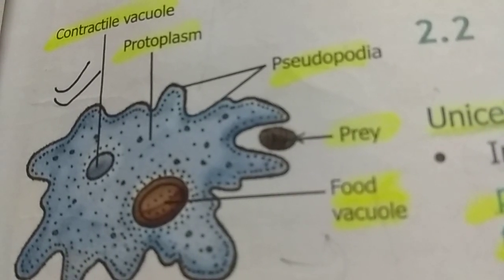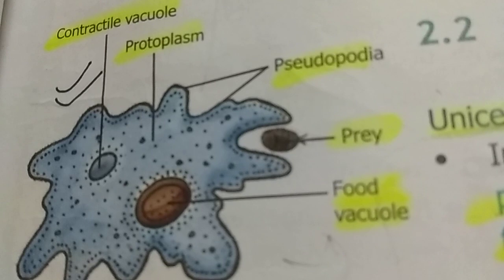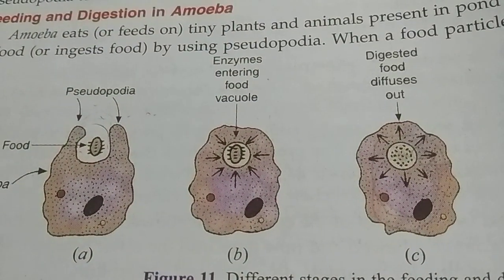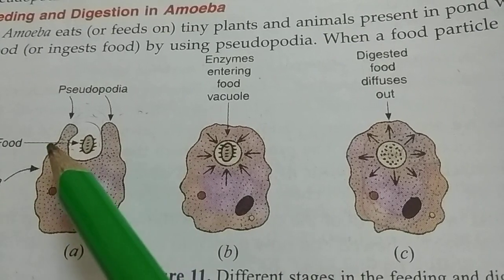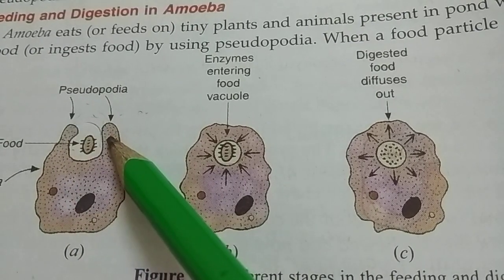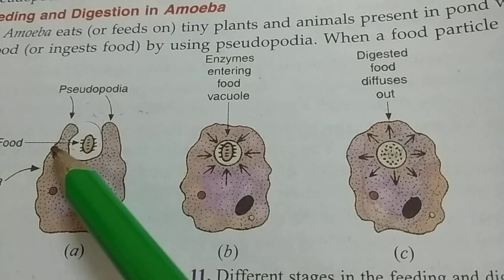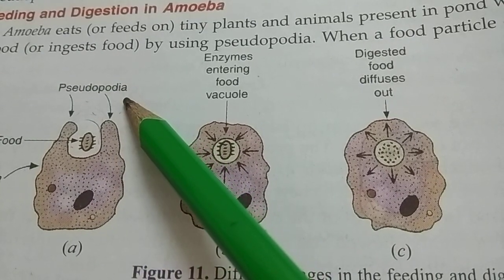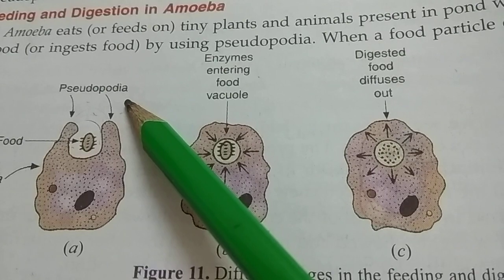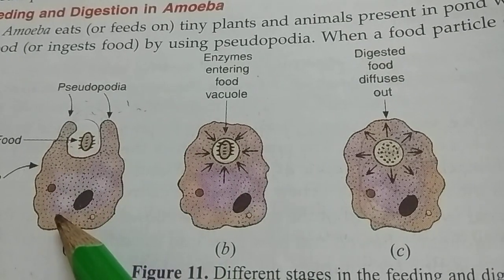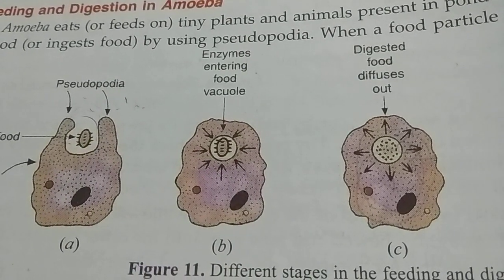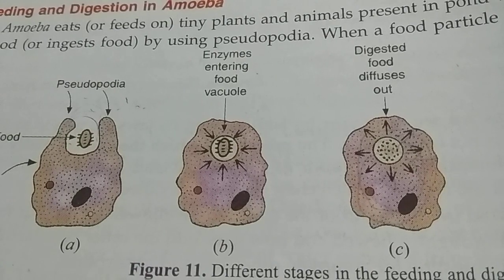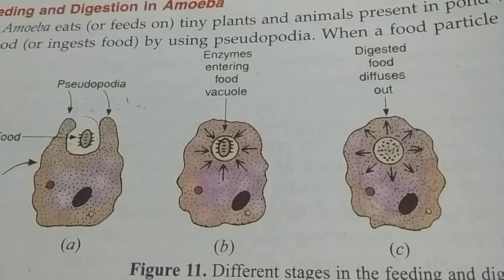That means amoeba can change its shape. Also, on the body of amoeba there are finger-like projections, and these finger-like projections are known as pseudopodia.